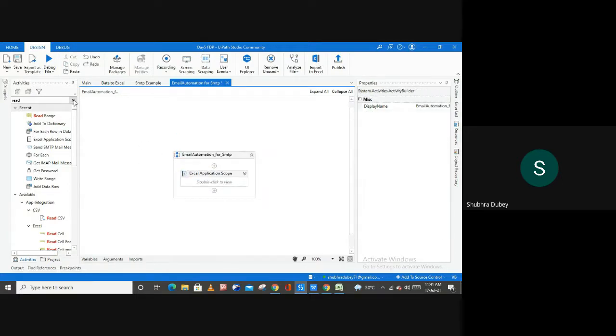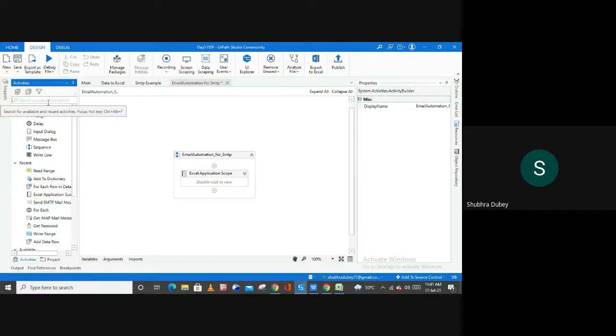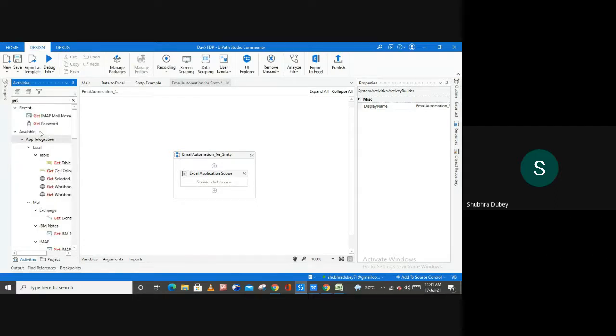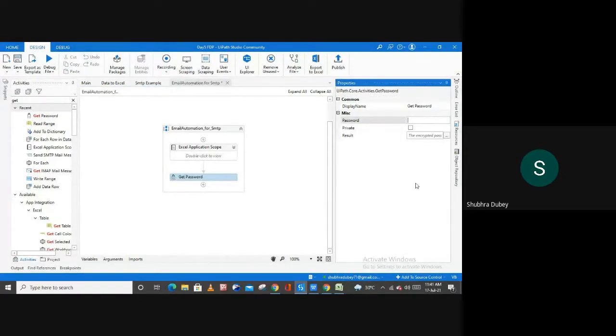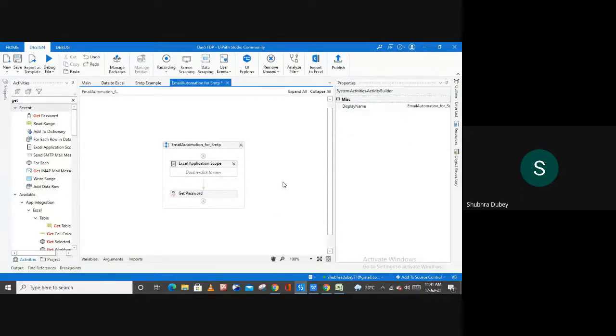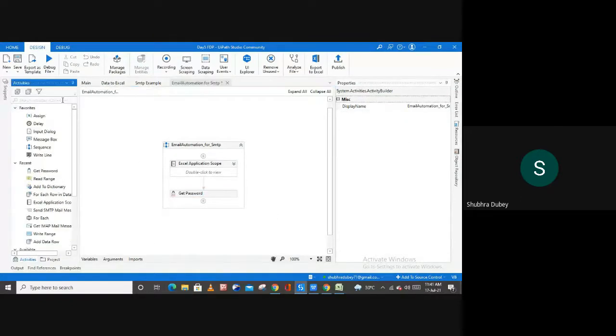Now the next activity we are going to use here is a get password activity to store our password. For this, you have this activity Get Password. Use it here, and inside of this Get Password activity, let me type my password here, and after this, store my password in the PWD variable. And after this I'm going to use one for each row activity.